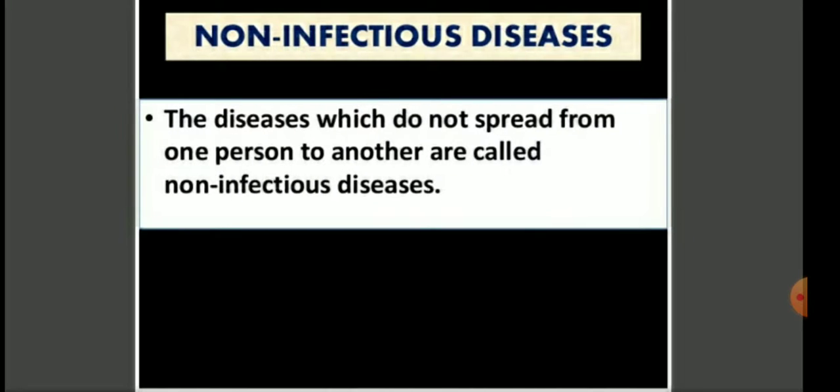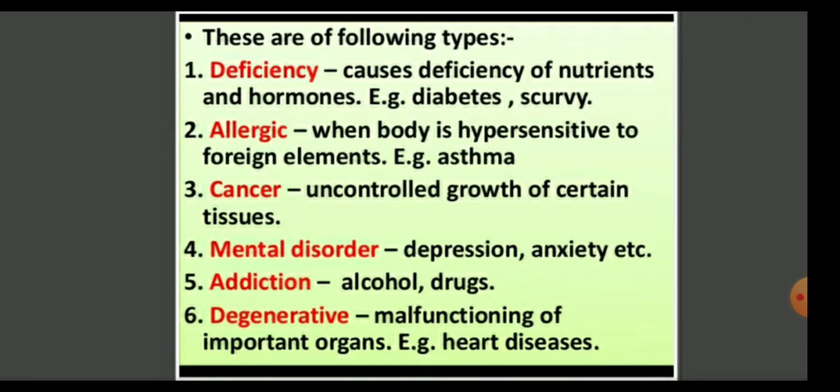So the diseases which do not spread from one person to another person are called the non-infectious diseases. So these are the types of non-infectious diseases, in which the first category is deficiency disease. Deficiency disease is caused by the deficiency of the nutrients and the hormones, for example, diabetes and the scurvy.